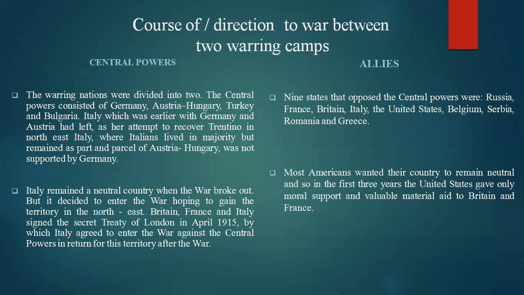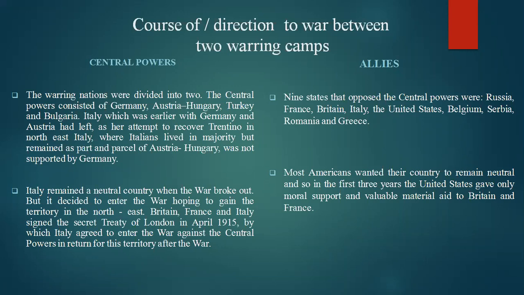So in this session, we will see what are the routes or directions that led to the happening of First World War One.